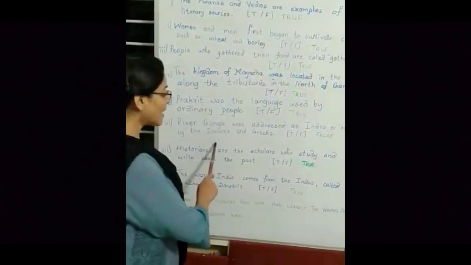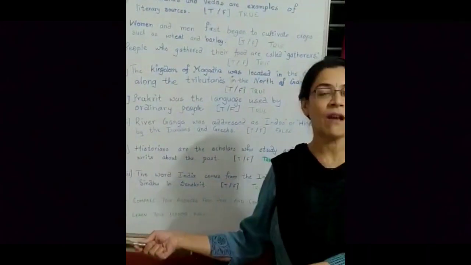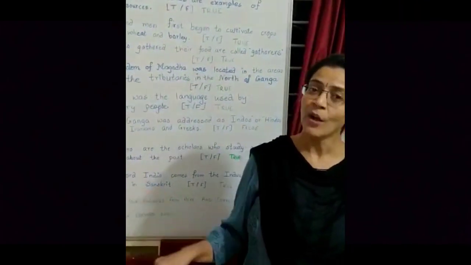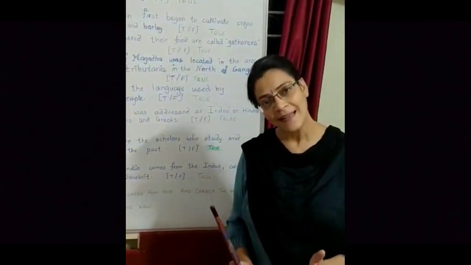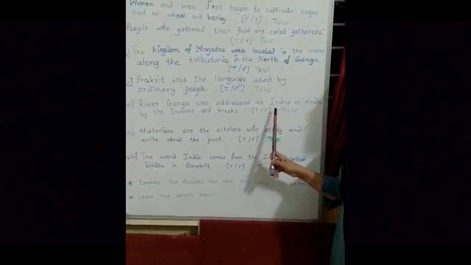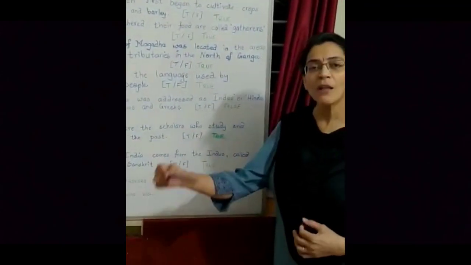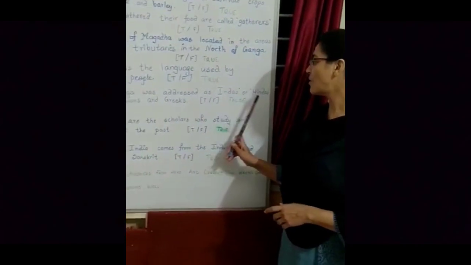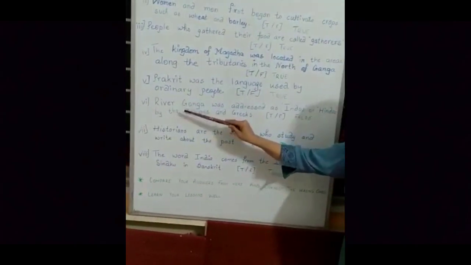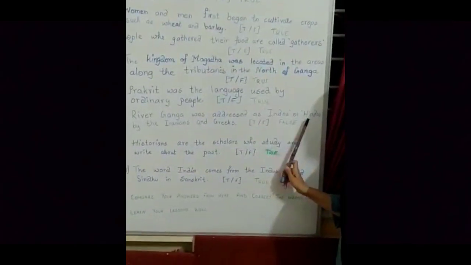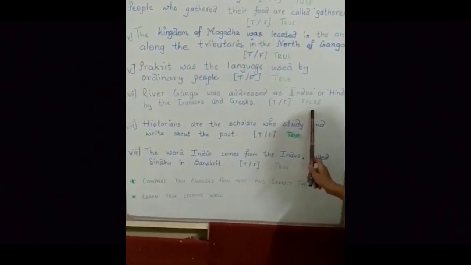Well children, Iranians and Greeks are the people who live to the west part of Indian subcontinent in Europe. When they traveled towards east, they came towards river Indus. Okay, and depending on river Indus, on base of river Indus, they named the people living on the banks of river Indus as Indos or Hindus, right? So, if we say that river Ganga was addressed as Indos or Hindus, then the sentence is absolutely false. Alright?